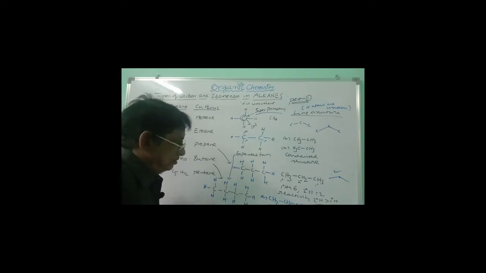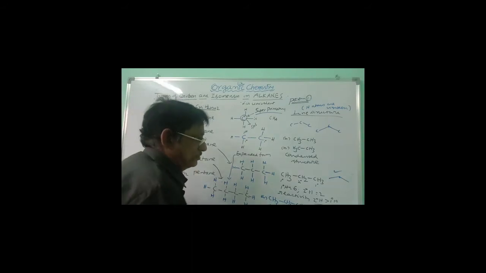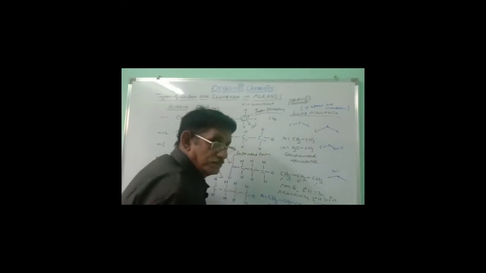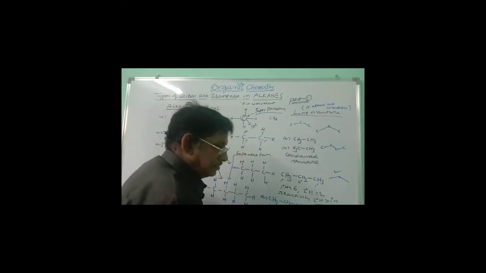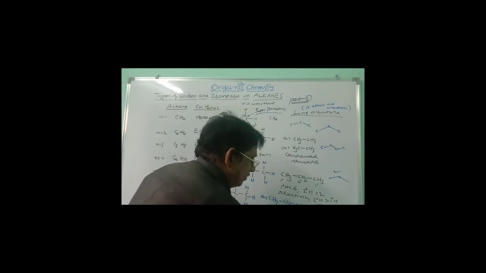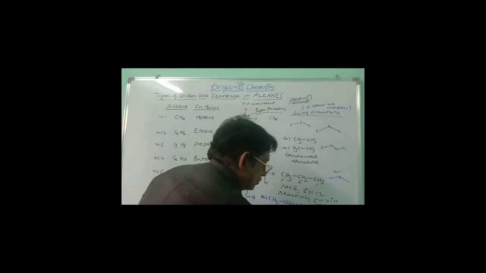And here if you want to write the line structure, this is the expanded one, this is the condensed structure. If you want to write the line structure, what can we write? 1, 2, 3, 4 like this. This is the line structure of normal butane. Even you can write like this, 1, 2, 3, 4.